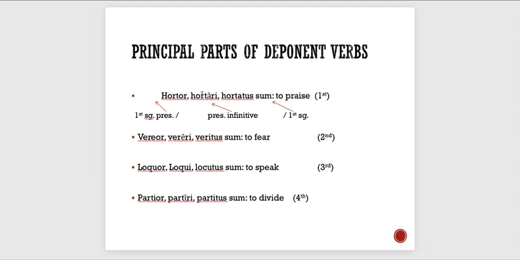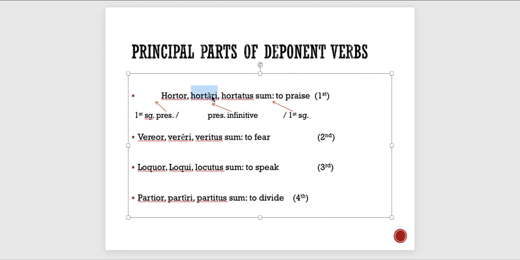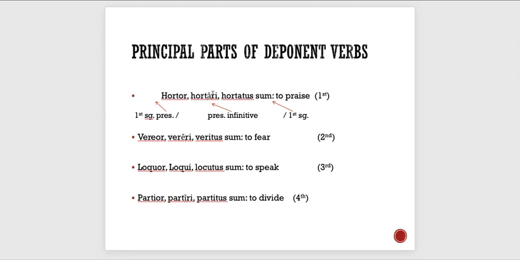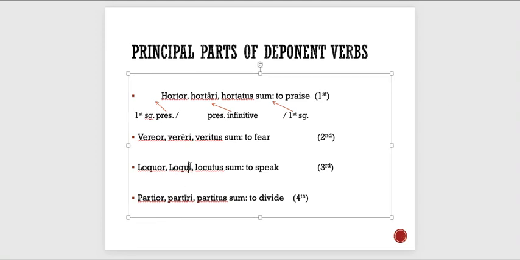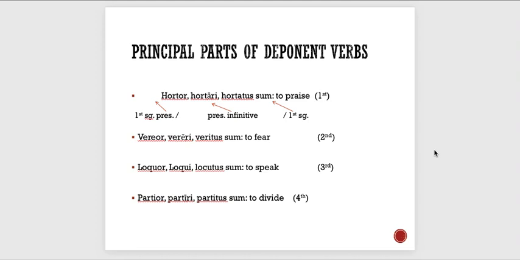All right, so here's the tip. Hortari has that A, right? Hortor becomes hortari, so you can recognize that as first conjugation. Vereri, long E, gives it away as second conjugation. No ERE, just I, gives it away as third conjugation, because remember rego, regere.